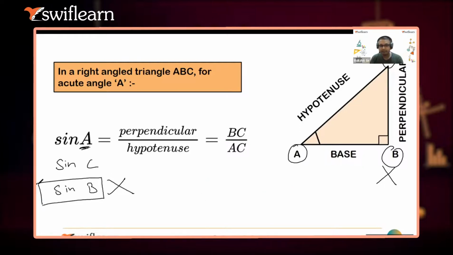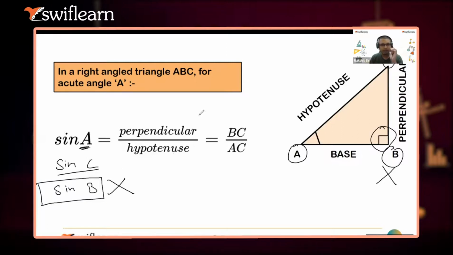So there might be questions in your mind, why will we not write sine B? Is there any particular reason behind this? Yes, there is a particular reason behind this that I will tell you in today's class only. As of now, understand that we will never use the 90-degree angle. In short, we will always use the acute angles.